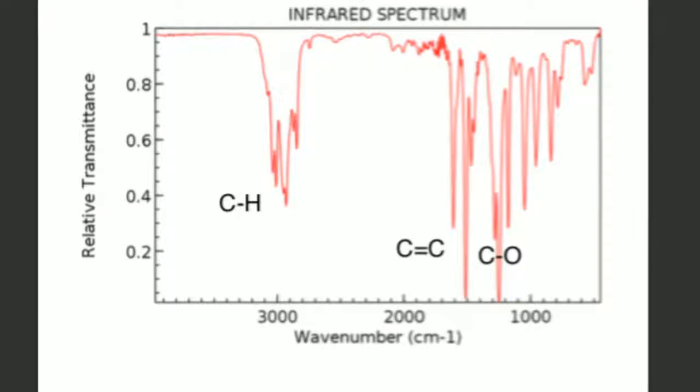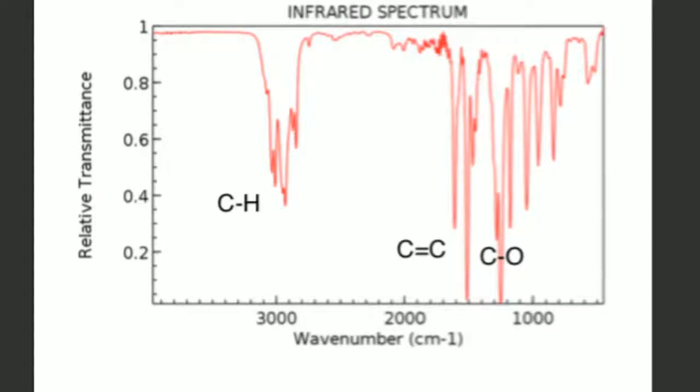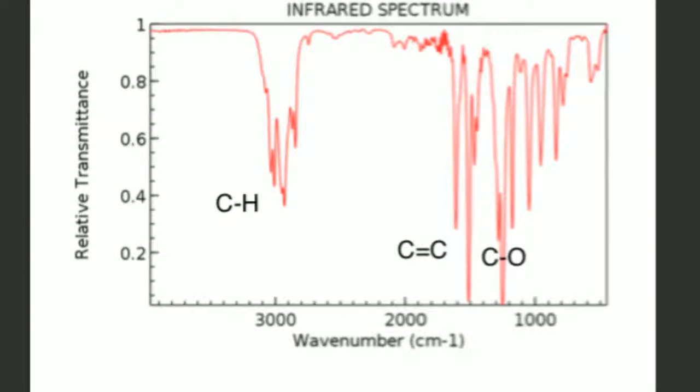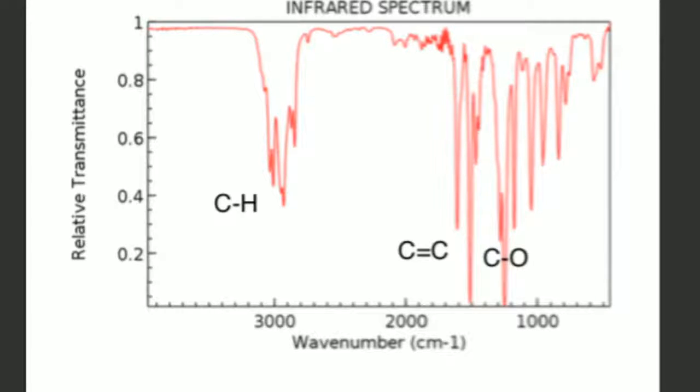Also, at around 1200 cm⁻¹, there's a strong intensity frequency which relates to a CO bond. Beyond the 1200 cm⁻¹ mark, known as the fingerprint region, the frequencies become difficult to distinguish and therefore are not accounted for.